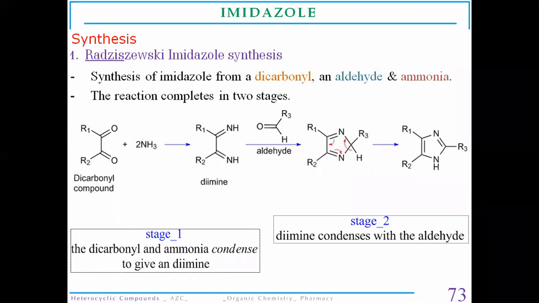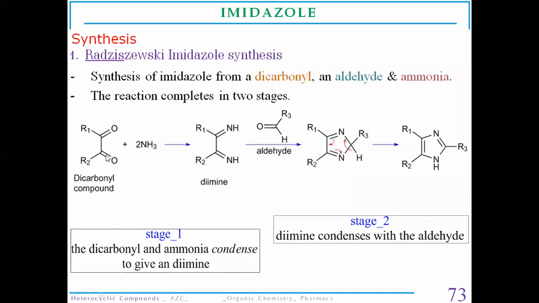The first synthesis method of imidazole is the Radziszewski method of imidazole synthesis. What is this method? In it, we synthesize the imidazole molecule from a dicarbonyl compound.